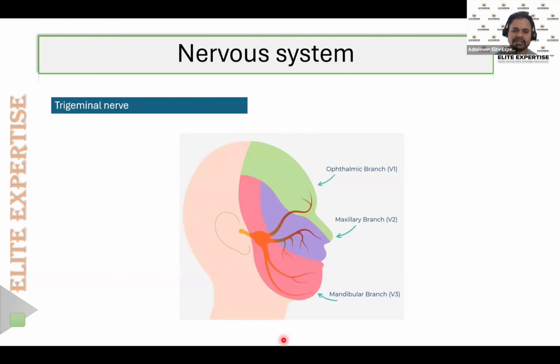That reactivated virus mainly attacks the trigeminal nerve, and as a result it causes severe nerve pain. That pain is commonly known as trigeminal neuralgia. So the trigeminal nerve supplies the maxilla, mandible, and ophthalmic region of the face.